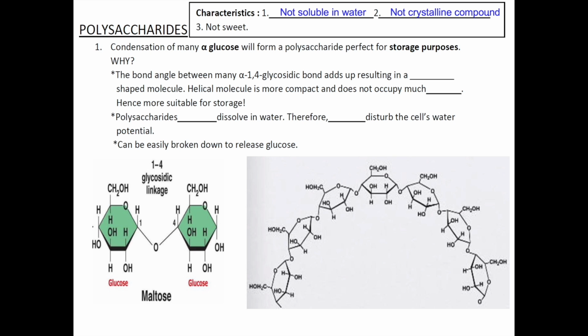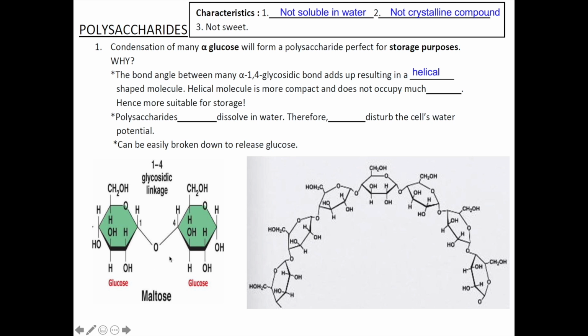If we continue the condensation process of many alpha-glucose molecules, we will get a polysaccharide that is perfect for storage purposes. Why? This is because the bond angle between many alpha-1,4-glycosidic bonds will add up, resulting in a helical-shaped molecule.